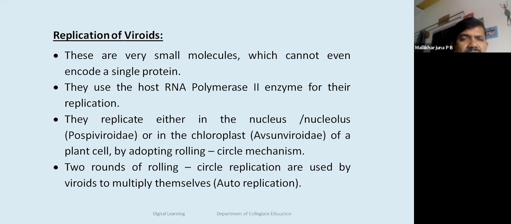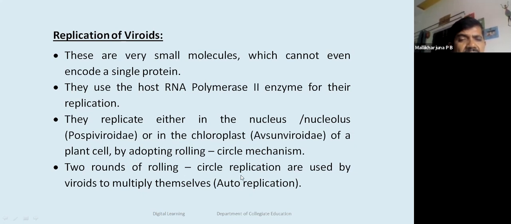They usually utilize the plant cell's RNA polymerase II enzyme for replication. They replicate either in the nucleus or nucleolus in the case of Pospiviroidae, whereas Avsunviroidae replicate in the chloroplast of the plant cell by adopting the rolling circle mechanism.